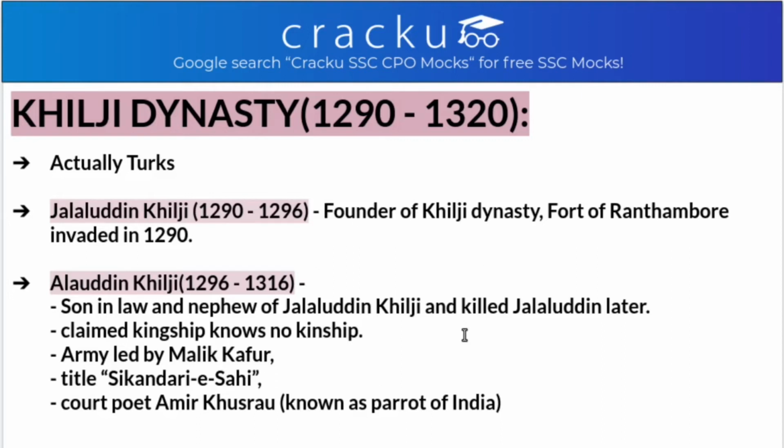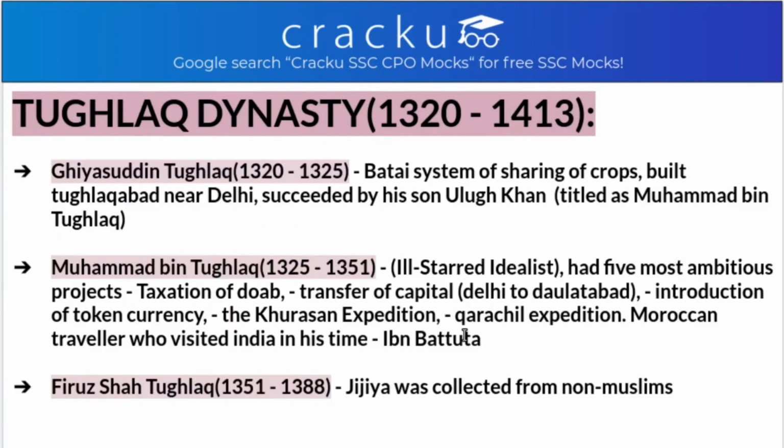The last ruler of the Khilji dynasty was Khusrau Khan, in the year 1320. After Khusrau Khan came the Tughlaq dynasty, as he was defeated by Ghiyasuddin Tughlaq, who was the founder of the Tughlaq dynasty. Ghiyasuddin Tughlaq ruled from 1320 to 1325. He introduced the Batai system, that is sharing of crops, and even built Tughlaqabad near Delhi. He was succeeded by his son Ulugh Khan. What is the title of Ulugh Khan? Ulugh Khan was also called Muhammad bin Tughlaq.